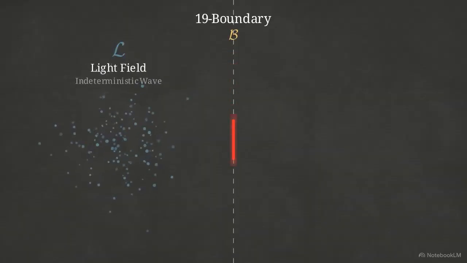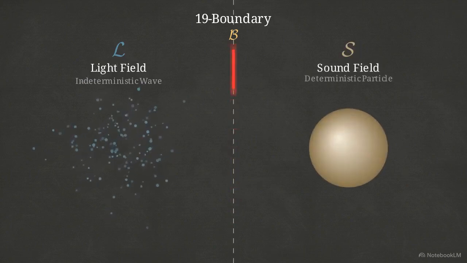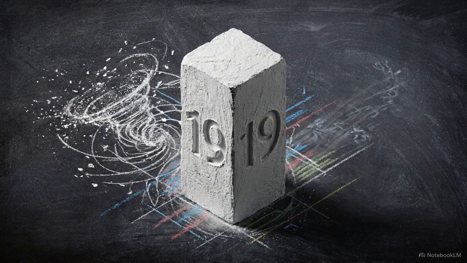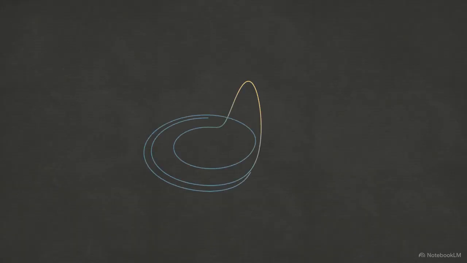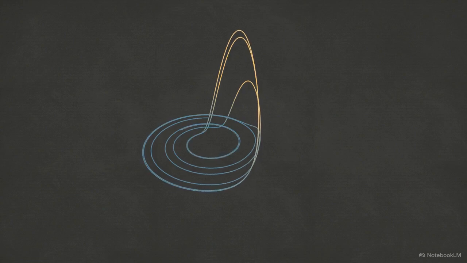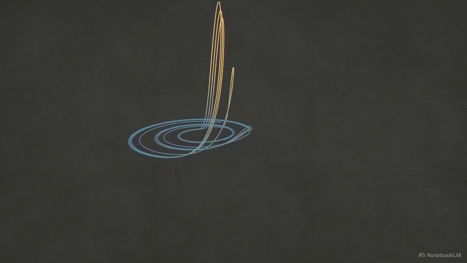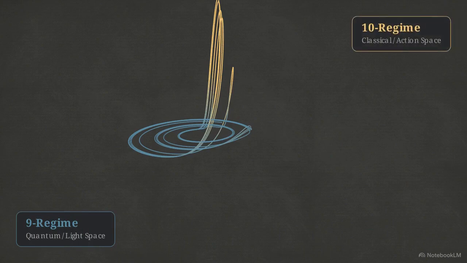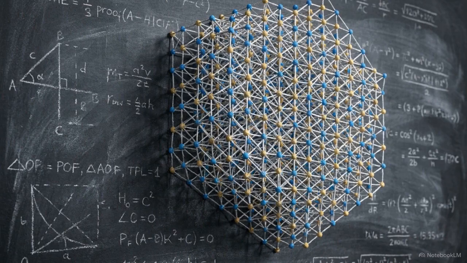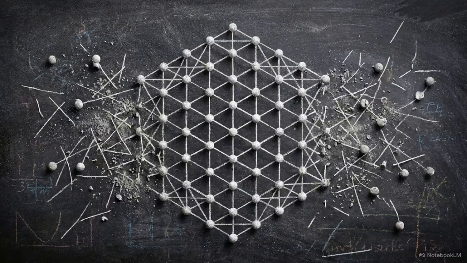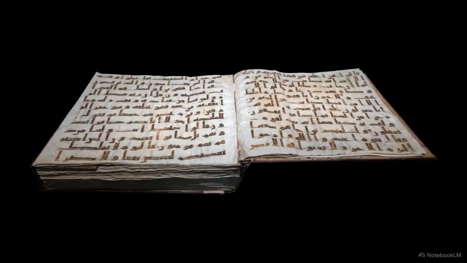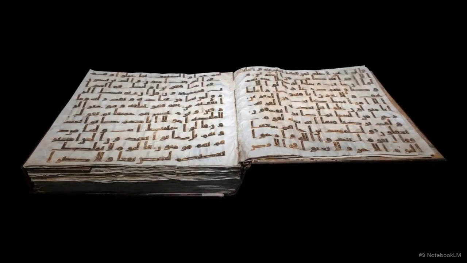In physics, a boundary must exist between the indeterministic probabilities of quantum mechanics and the rigid laws of the classical world. The value 19 serves as that exact physical partition. We can model this dynamic using the Rössler attractor. This continuous spiral on the flat plane eventually triggers a vertical spike, decomposing the geometry into two distinct operational regimes, 9 and 10. Understanding how these regimes interact reveals how the universe survives its own entropy and prevents information from bleeding out into chaos. This structural layout maps the exact topological architecture of the attractor.